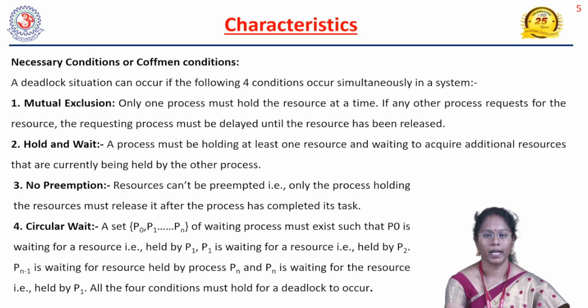So in that case, all are waiting for some kind of resources, but none is executing. This is circular wait. When no process is executing, this kind of situation also arises for deadlock. So what are the necessary conditions? They are mutual exclusion, hold and wait, no preemption and circular wait. If these situations are there, then we can be sure that deadlock has occurred in our system.